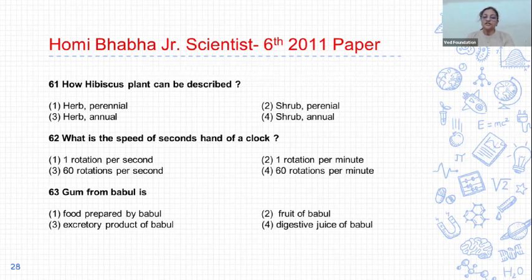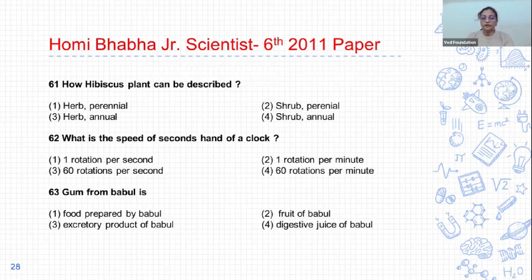62. What is the speed of the second hand of a clock? First, 1 rotation per second. Second, 1 rotation per minute. Third, 60 rotations per second. And fourth, 60 rotations per minute. And the correct answer is 1 rotation per minute. The speed of the second hand is 1 rotation per minute. Second option is correct.